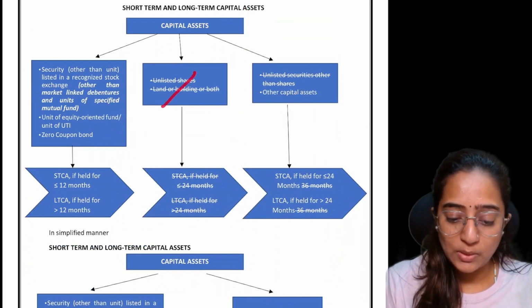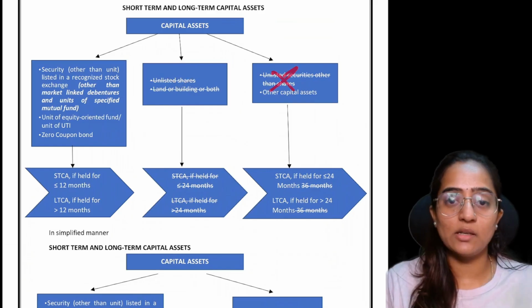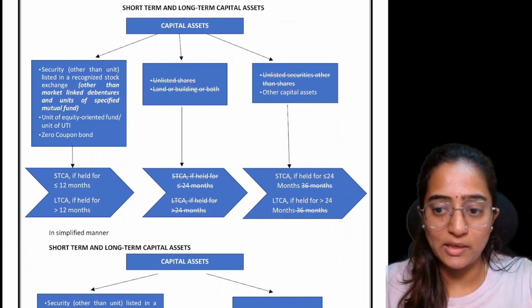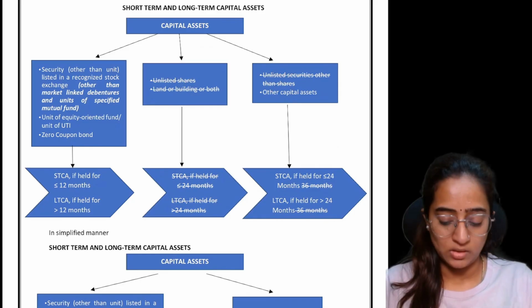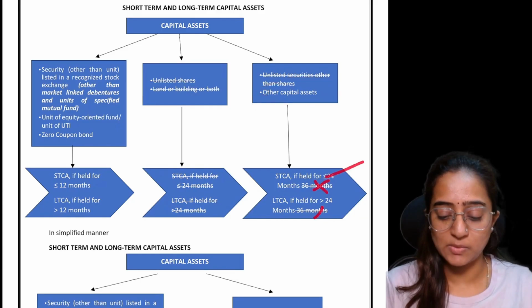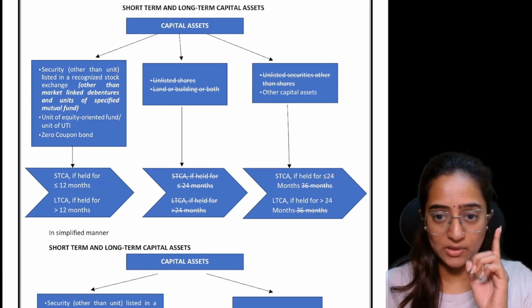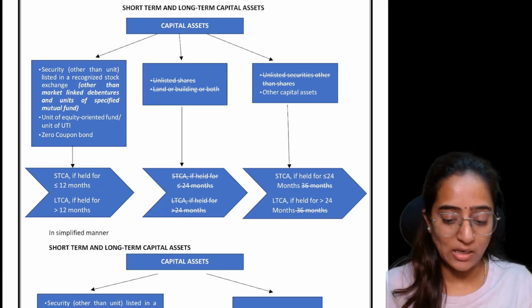They have removed unlisted shares or land and building as a separate category, and unlisted securities as a separate category. For other capital assets, it is 24 months, not 36 months now. The concept of 36 months has been removed except for one exception, which I'll tell you later.